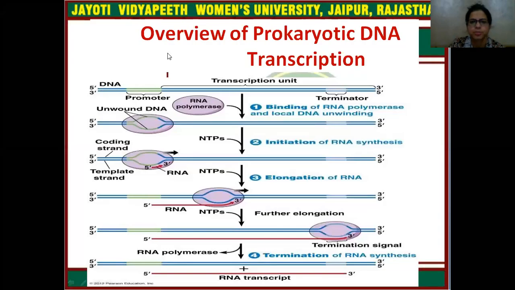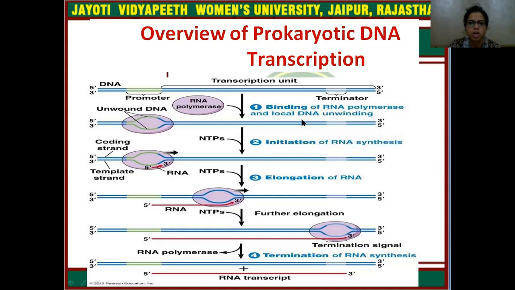Now we can discuss the overview of the transcription process by this diagrammatic representation. Here you can see the transcription unit of the DNA, meaning the region or portion of the DNA which is going to be transcribed and is involved in the production of RNA. That active region of the DNA is known as the transcription unit. The transcription unit has a promoter region, a terminator region, and a start point.